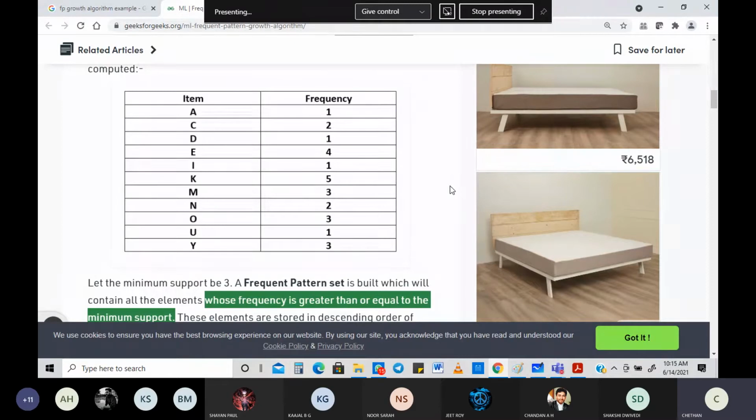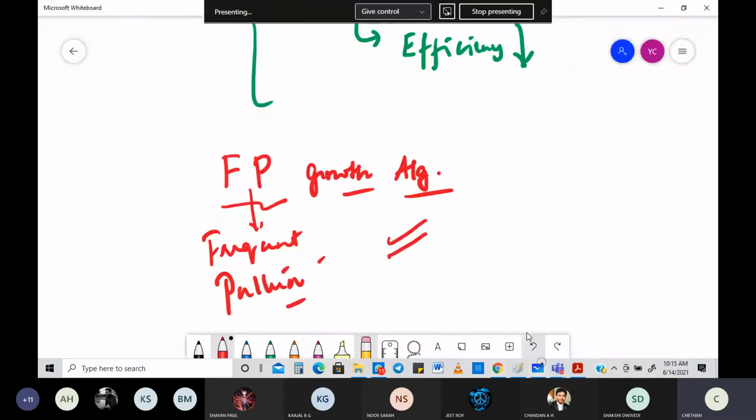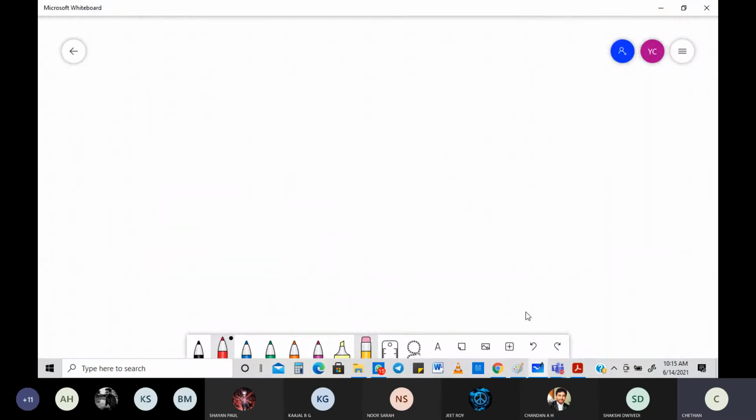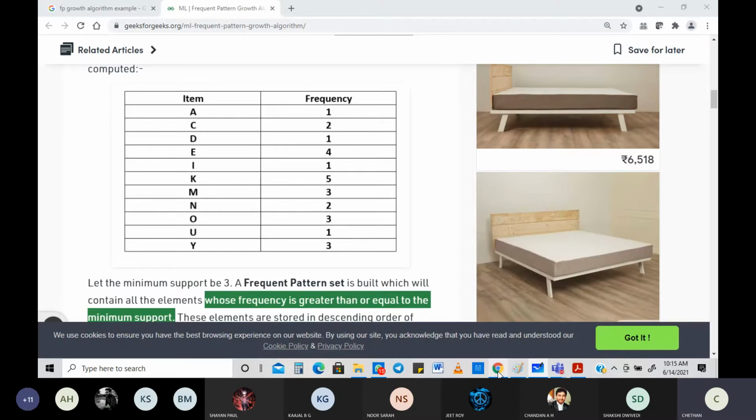Which ones will not be coming? I'll make a list here, in another window, so that it becomes easy. What all will come, what all will not come. Our minimum support is 3, right? So if you take this into consideration, what is the first thing that will come?